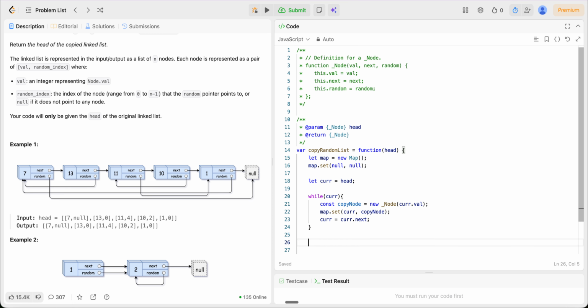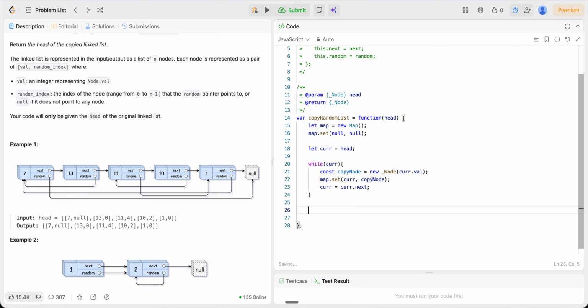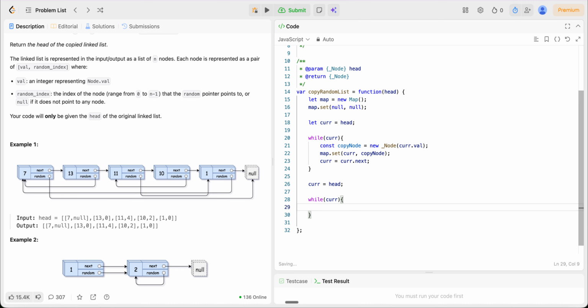Now we are done with the first level of parsing. In the next iteration, we have to create the links. I will keep iterating over my current. First I'll get the copy node: let copy node equal map.get of current. Then we assign copy node dot next and also copy node dot random.